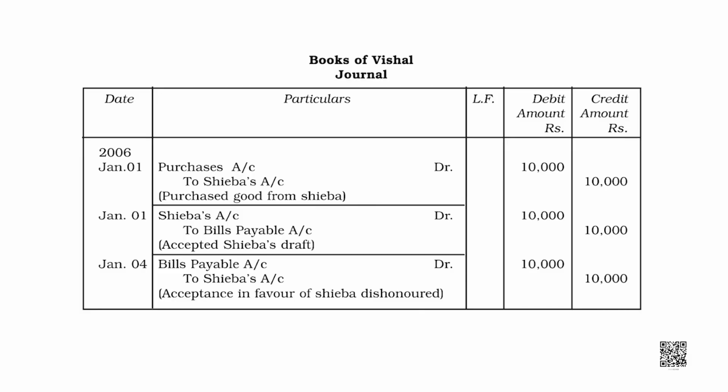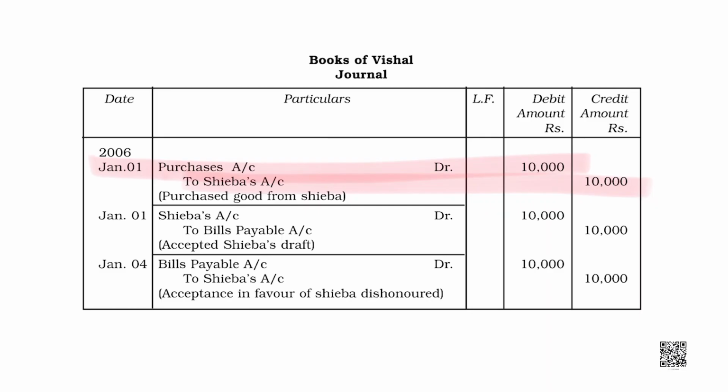Okay? Now, for the same case, I'll make you learn how Vishal would draft journal entries in his books. Vishal bought goods, so purchase account would be debited, right? And Shiba, being his creditor, would be credited.